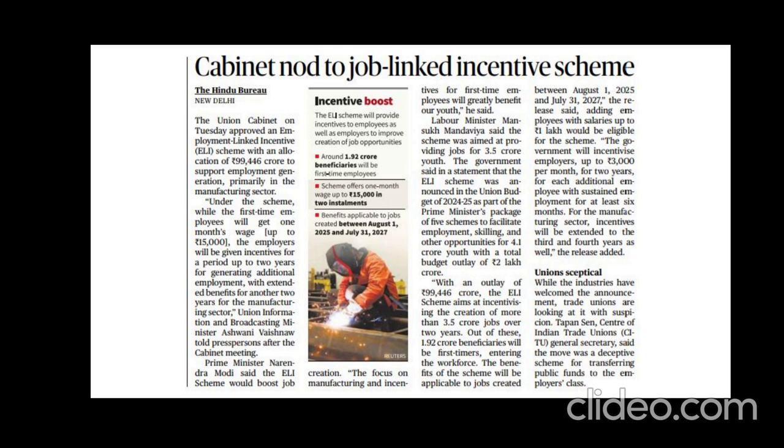So actually we have three sectors, right? The primary, secondary, and tertiary sector. Primary sector means mainly agriculture, secondary sector means manufacturing or industries, and the third sector is the service sector, that is called the tertiary sector. So India is called an agricultural economy or a primary economy. Why? Because more than 50% of our population are involved in this activity.